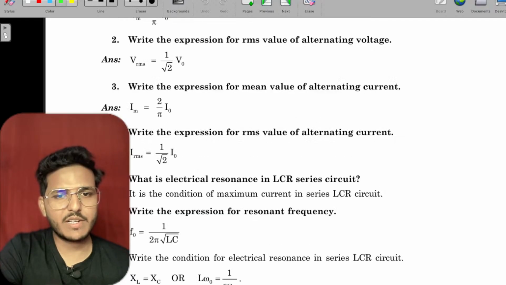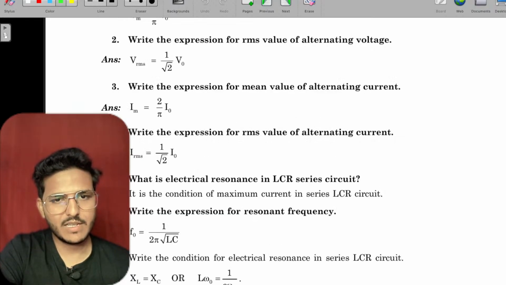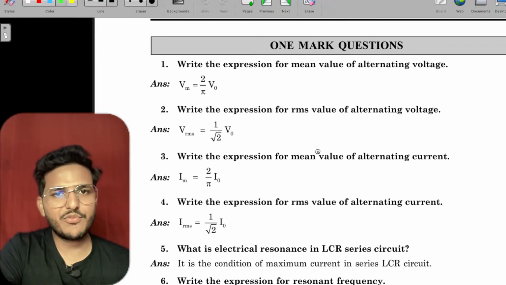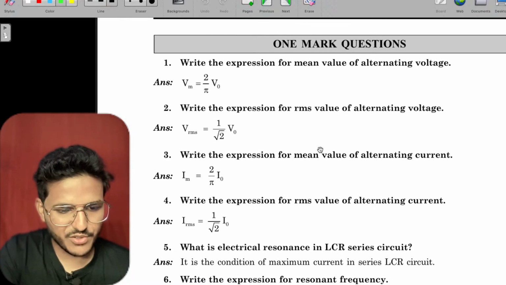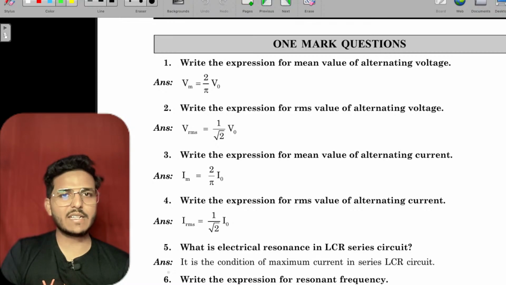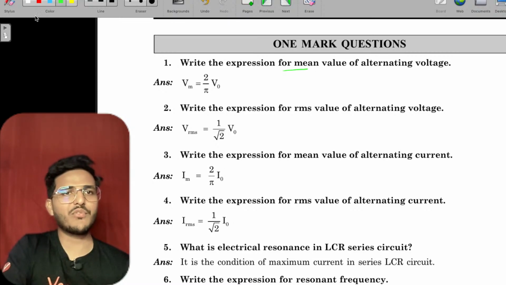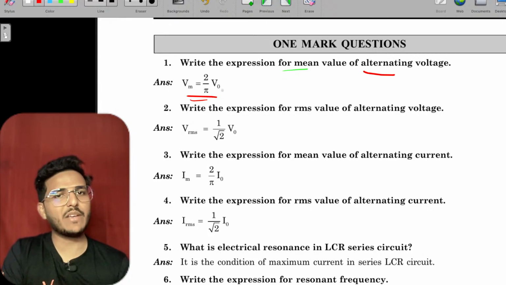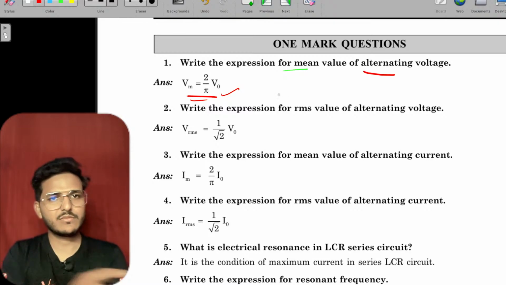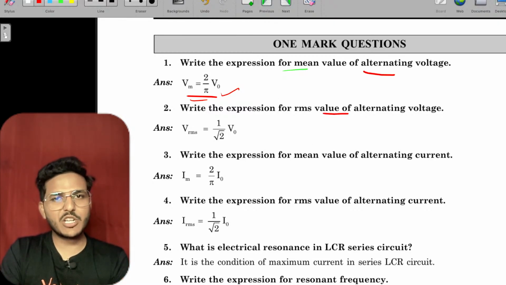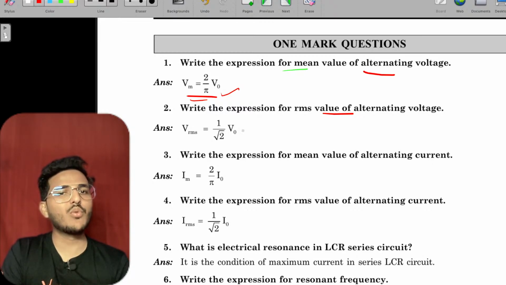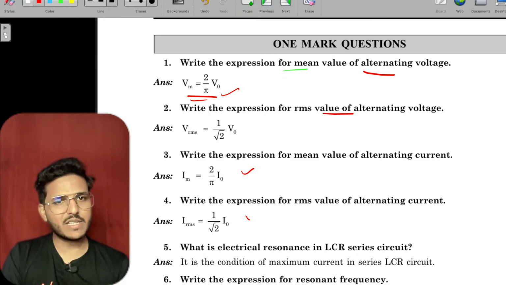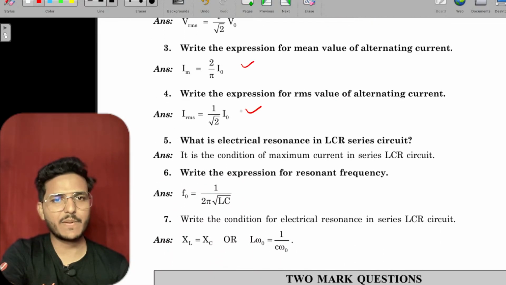Now coming to alternating current, and that's how we complete our first portion, first book. Okay, write the expression for mean value of alternating current. Mean value of alternating current, Vm equals 2 upon pi V naught, right? Expression for RMS: RMS is 1 upon root 2 V naught, and mean current is 2 upon pi I naught, IRMS is 1 upon root 2 times I naught, right?